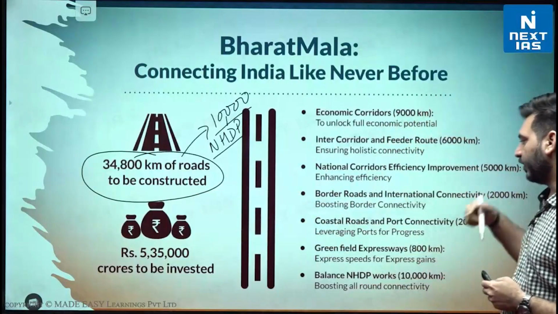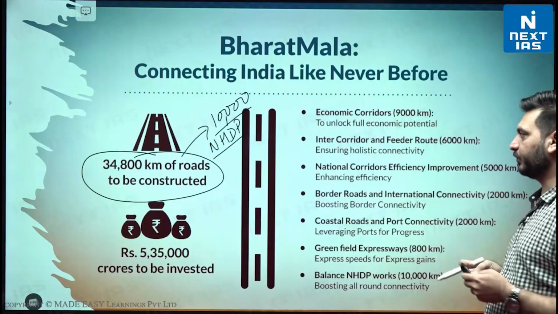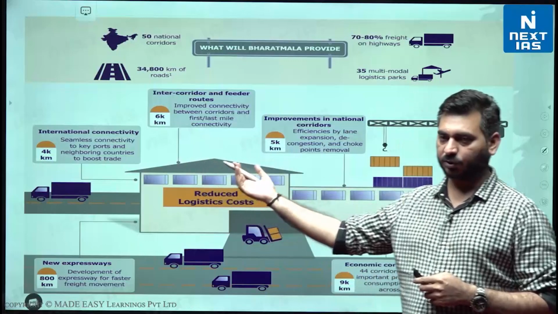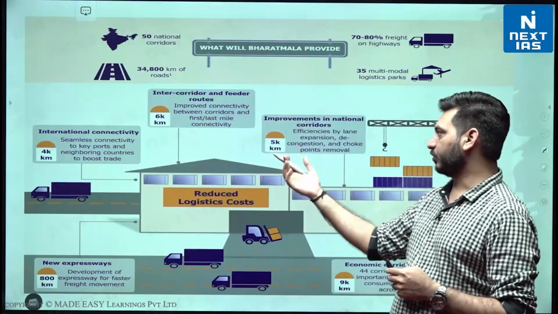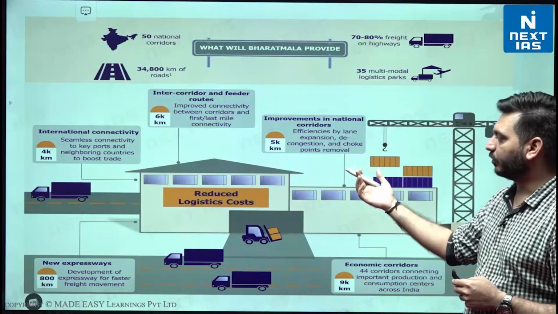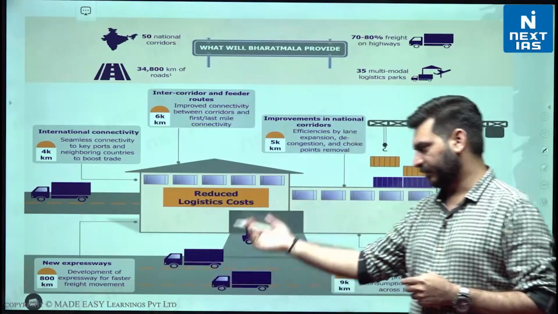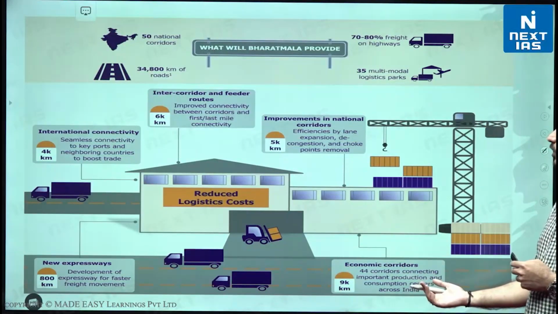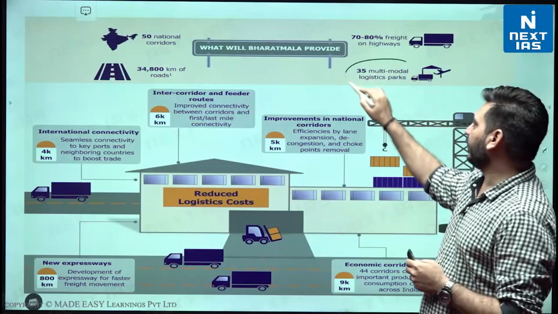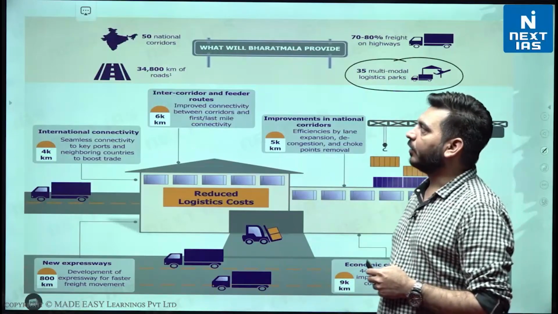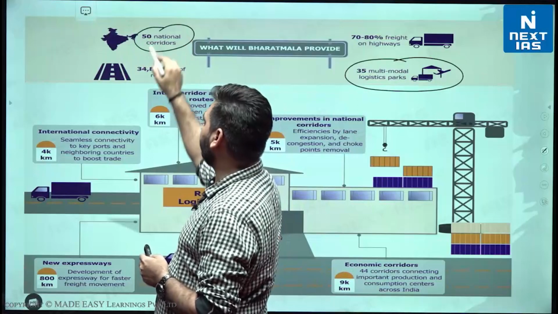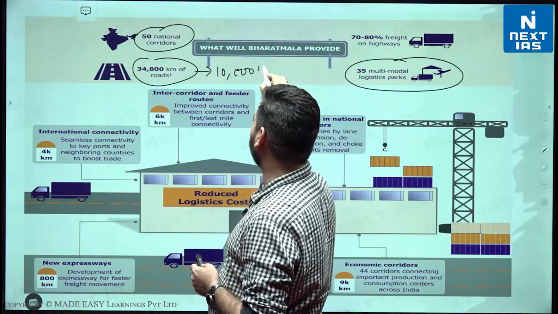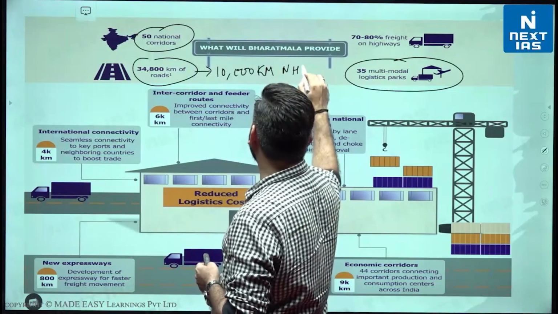And these are the other 5 ingredients or 5 components which we have to develop. Right? You can look at over here also. For international connectivity you have to build roads, develop inter corridor and feeder routes, improvement in national corridors, then develop new expressways. They have mentioned the kilometers too if you want to go through. If you don't want to go through, that's also fine. Develop economic corridors, 35 multi-modal logistic parks, 50 national corridors, 34,800 kilometers of road, including that 10,000 kilometers of road under National Highway Development Program.